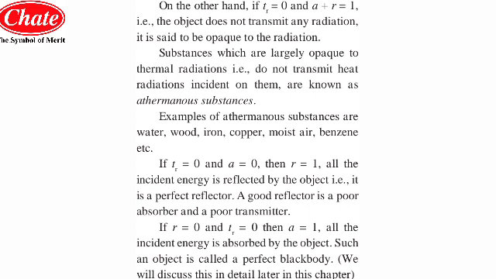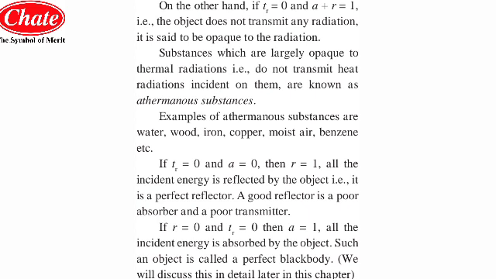So this kind of objects are called athermanous substances. Examples of athermanous substances are water, wood, iron, copper, moist air, benzene, etc.